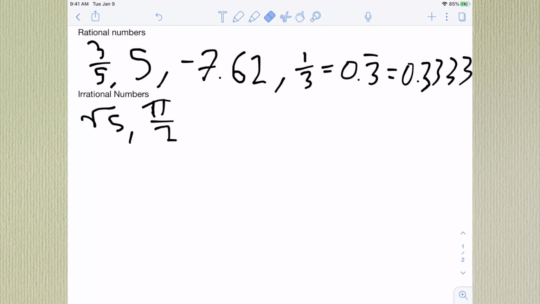Or if it's 1/3, for example, if the decimal is repeating, so 0.33333, or if you had any pattern, it could be 0.52525252, for example, that still counts as a rational number.